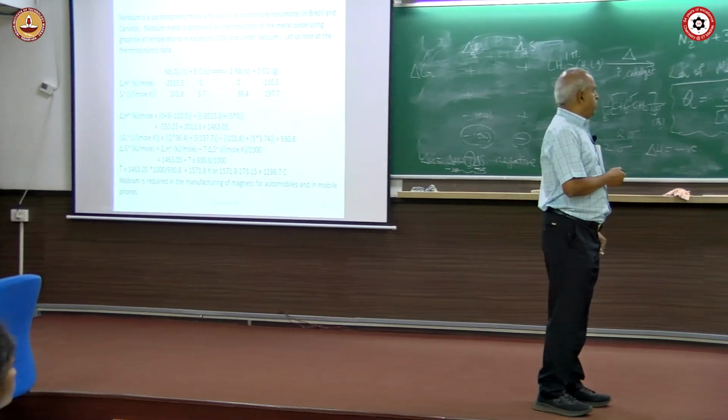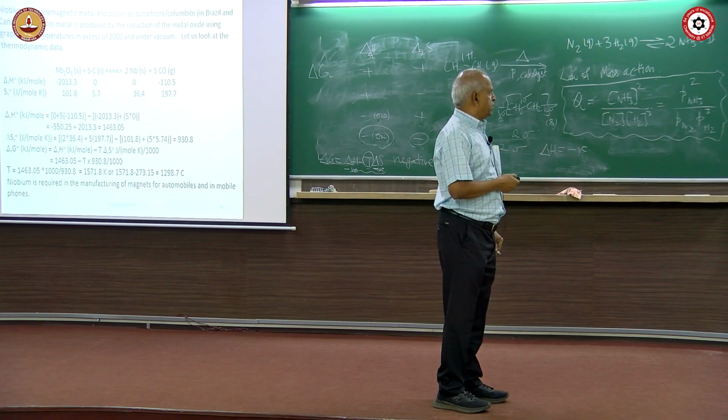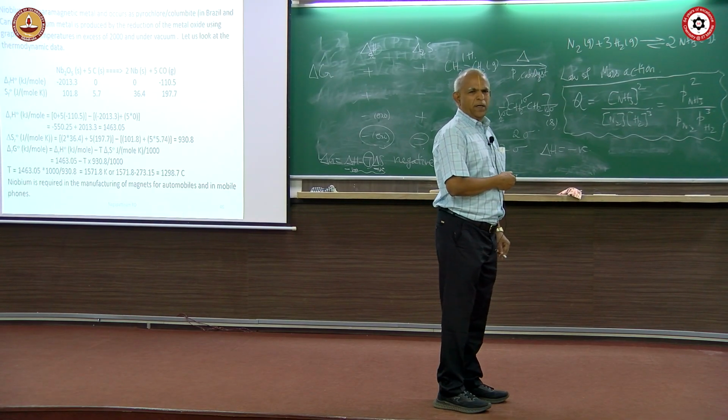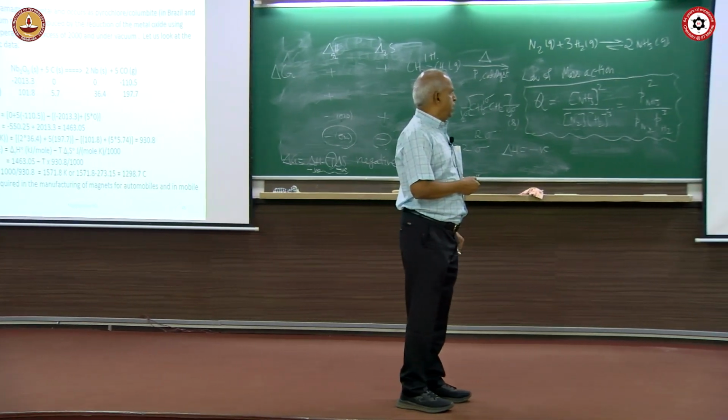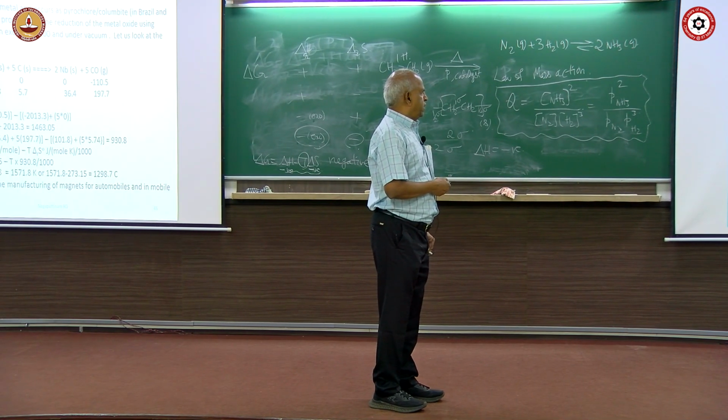Okay, and here is niobium, which is a paramagnetic metal. Paramagnetic metal niobium occurs largely in Brazil and Canada, a little bit in Australia, but mainly in Brazil and Canada. And niobium in the oxide form reacts with carbon to give you niobium metal. Okay. And here are the thermodynamic data.